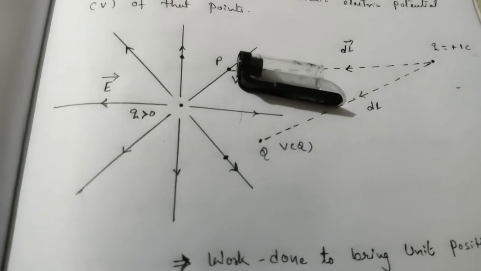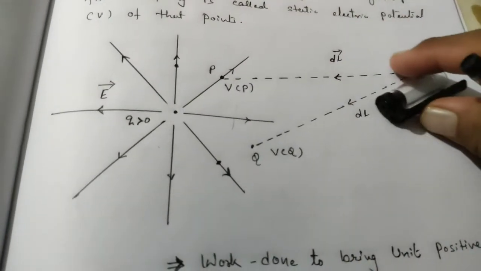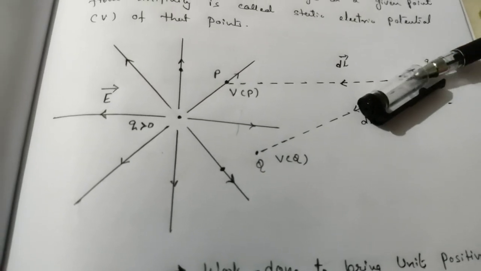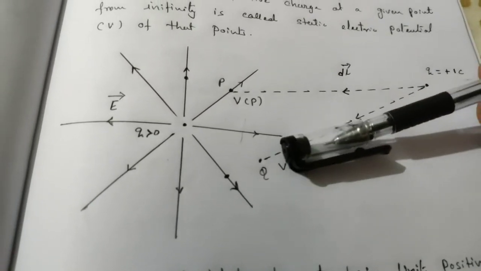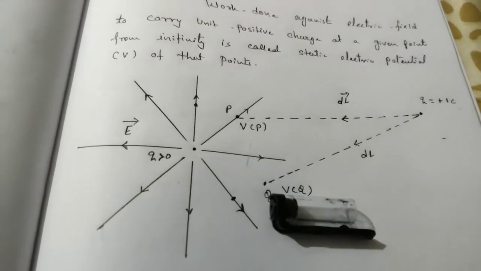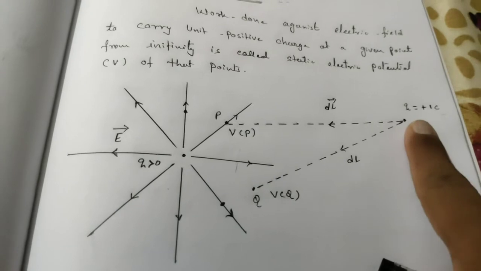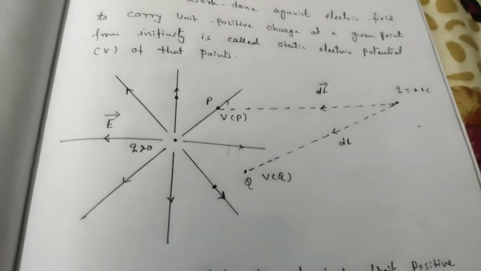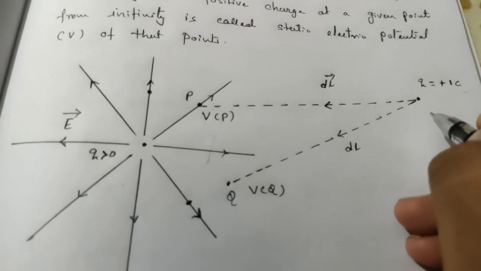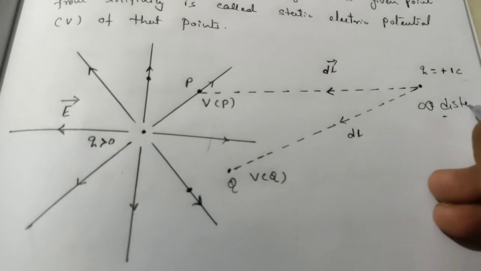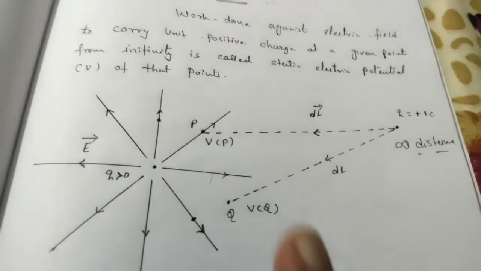Now suppose this unit positive charge is moving towards point Q. In that case also you will get the same answer. One more thing: where is our unit positive charge? Let us consider this unit positive charge is at infinite distance from the center.